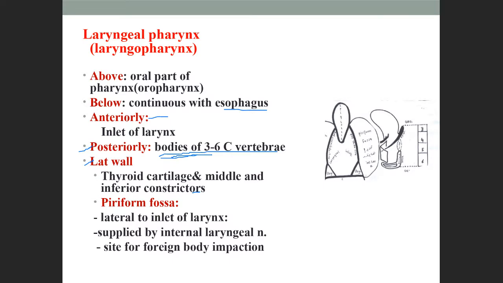What is this piriform fossa? You have all seen monkeys? You just answer my questions. Okay. Then this thing will become interesting. When the monkey eats, what happens in the neck? Whenever the monkey eats, in the neck there is a small ball-like structure on either side. Have you seen that thing?